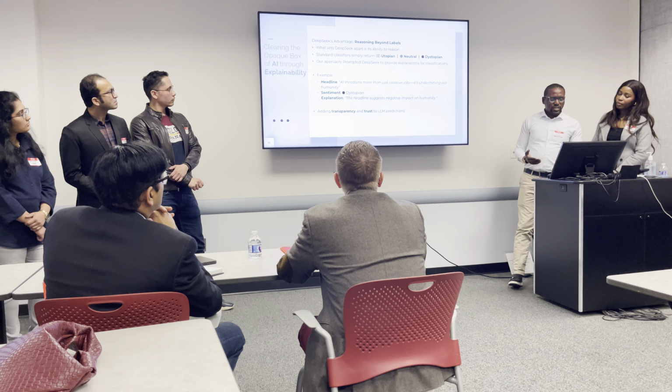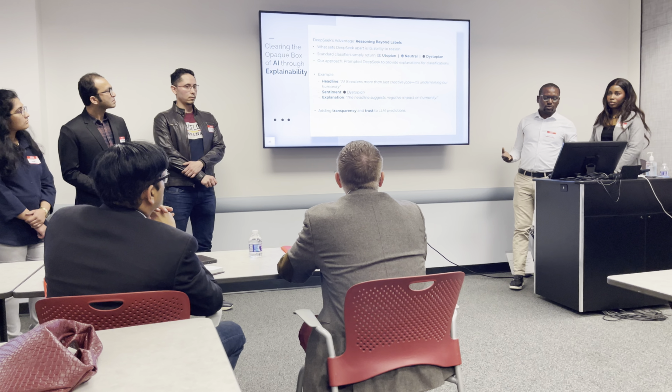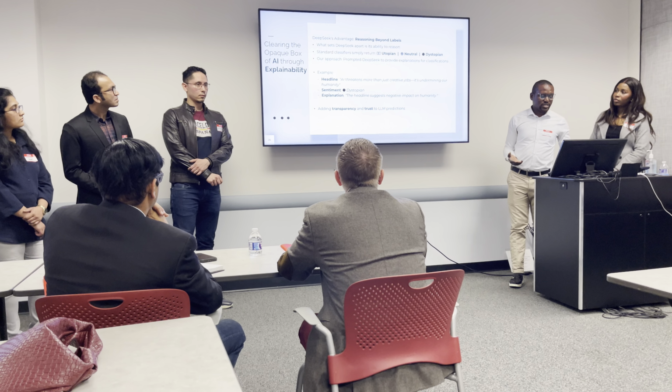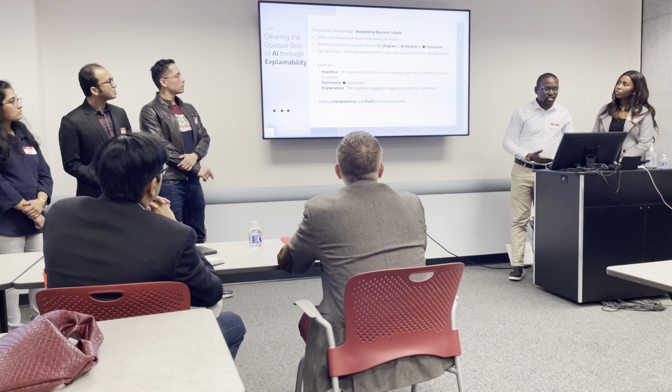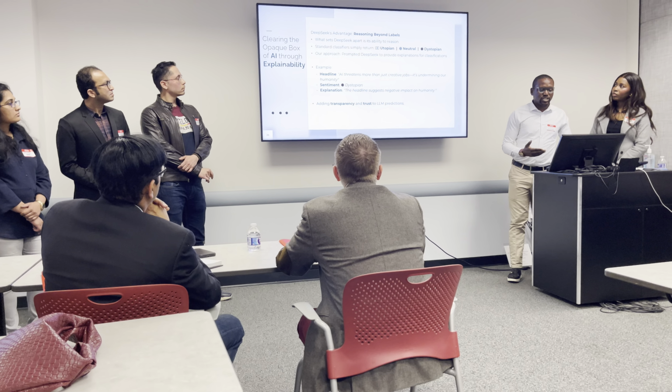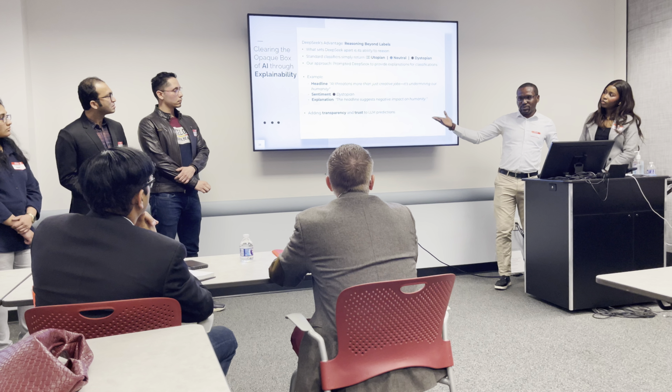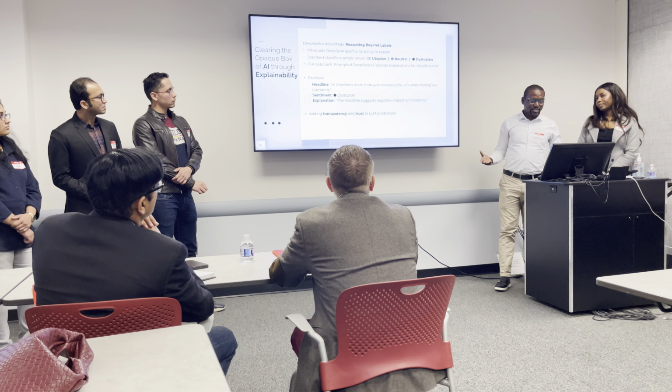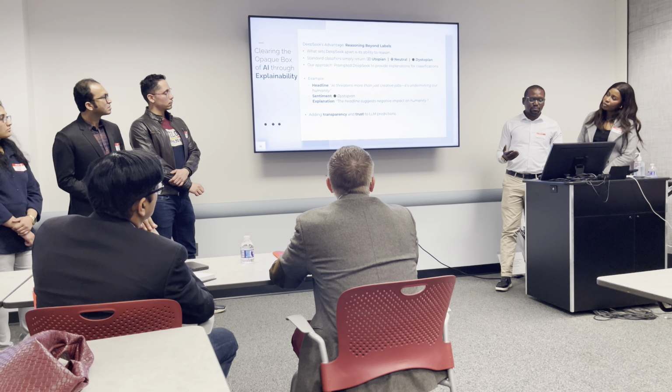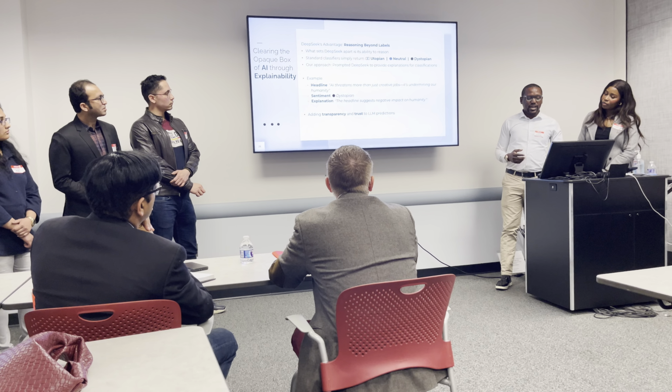Then we also did the second results, where we gave it a headline, for instance, AI threatens more than just creative jobs, it is undermining our humanity. What do you say about it? And it said it's dystopian, and then gave an explanation saying the headline suggests negative impact on humanity. Now all this is good, it adds transparency and trust, but LLMs also hallucinate. So how do we trust the classification that it is giving us?